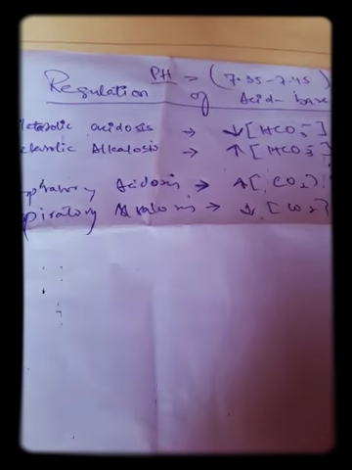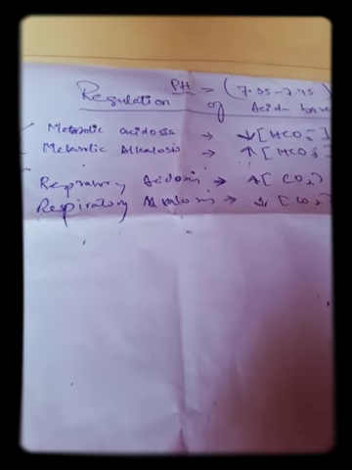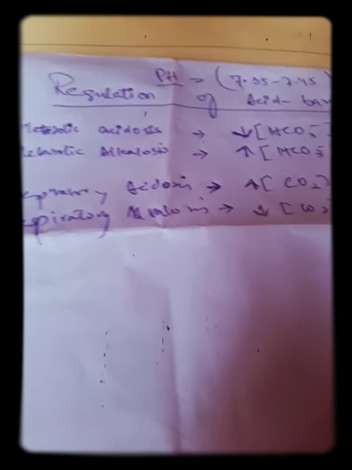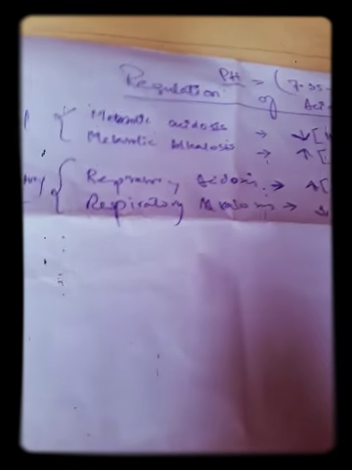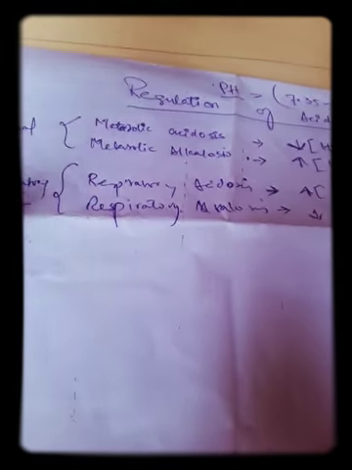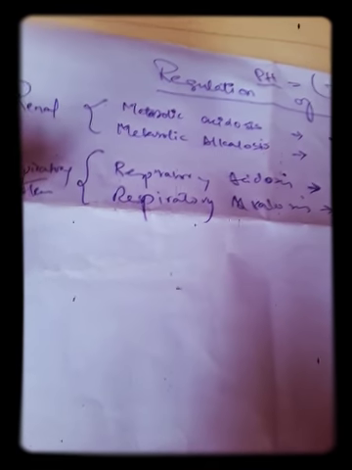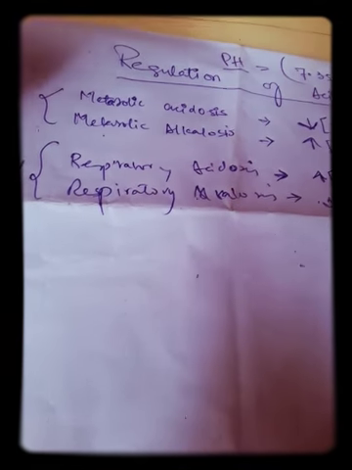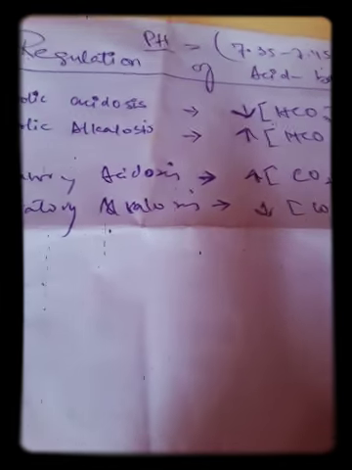Now, an important thing is the regulation of acid base balance in our body. First, you have to think about what the two systems are which control our acid base balance in the body. They are the renal system and the respiratory system. But you have to always remember that the respiratory system works very immediately, within hours, and the renal system takes time to compensate this acid base balance in our body.